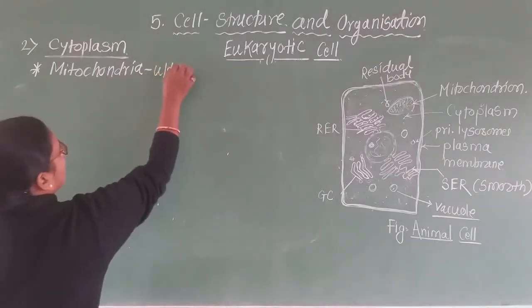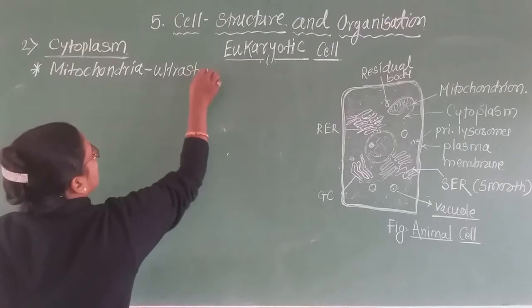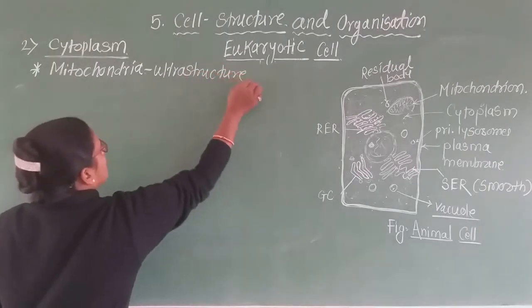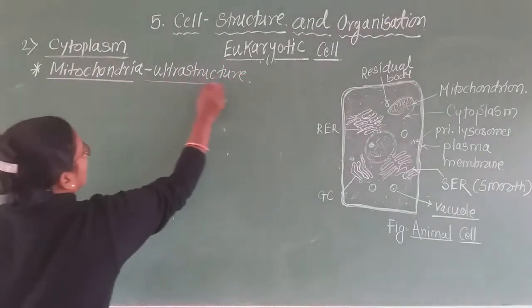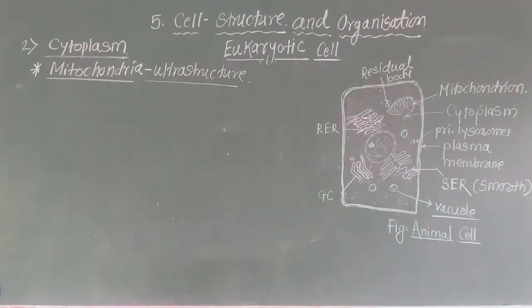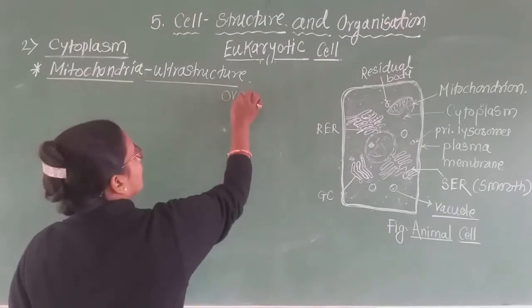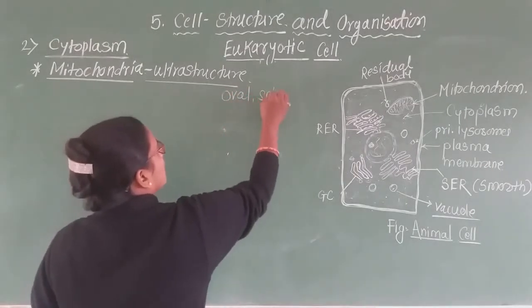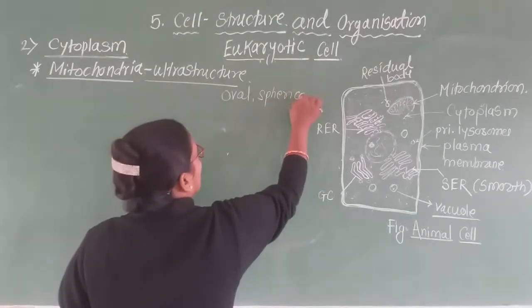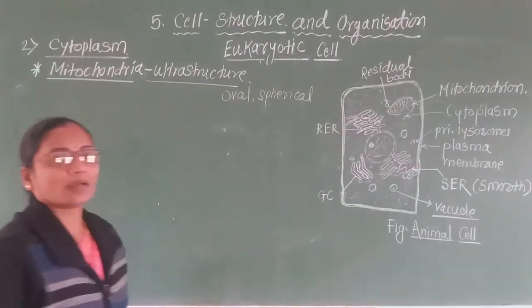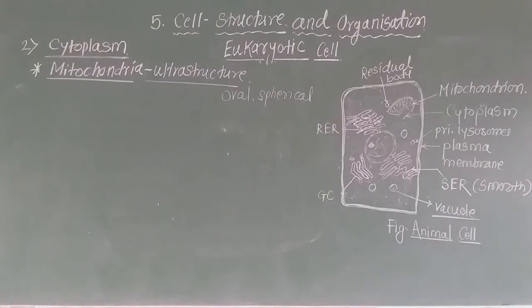First remember that mitochondria are generally oval or spherical in shape.